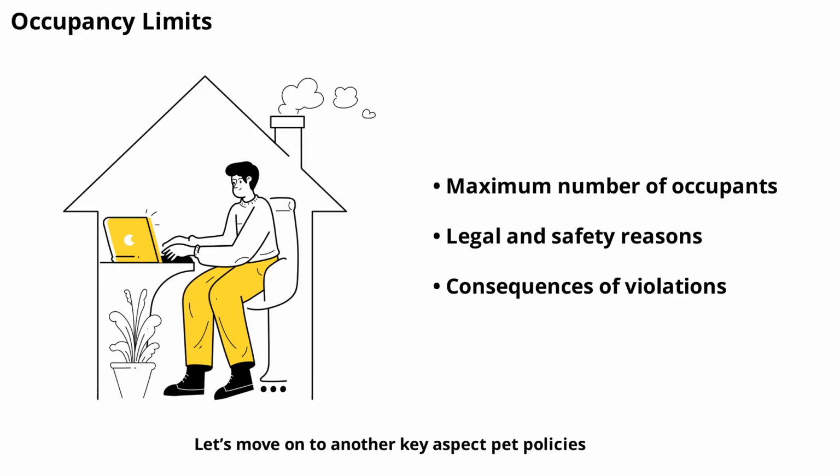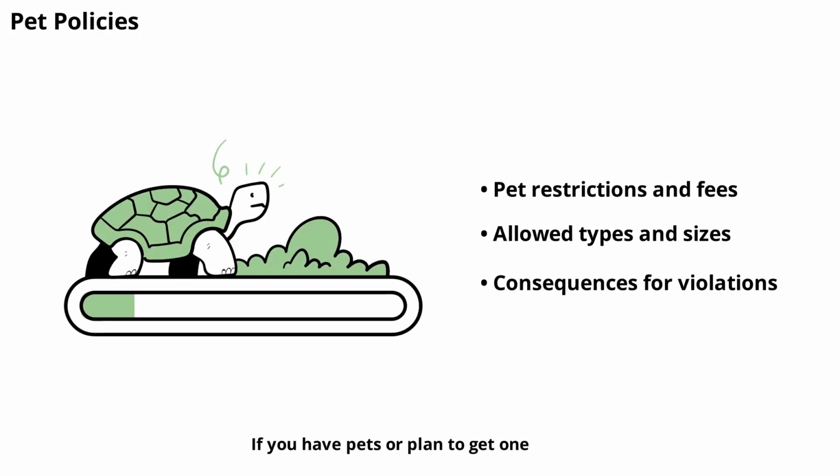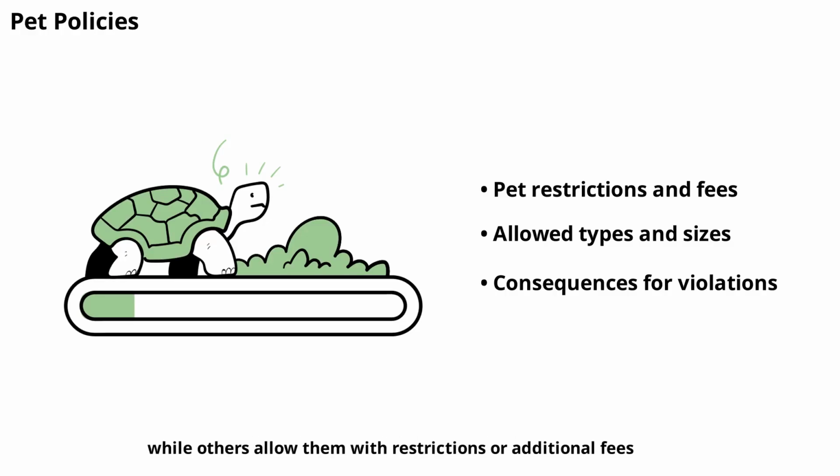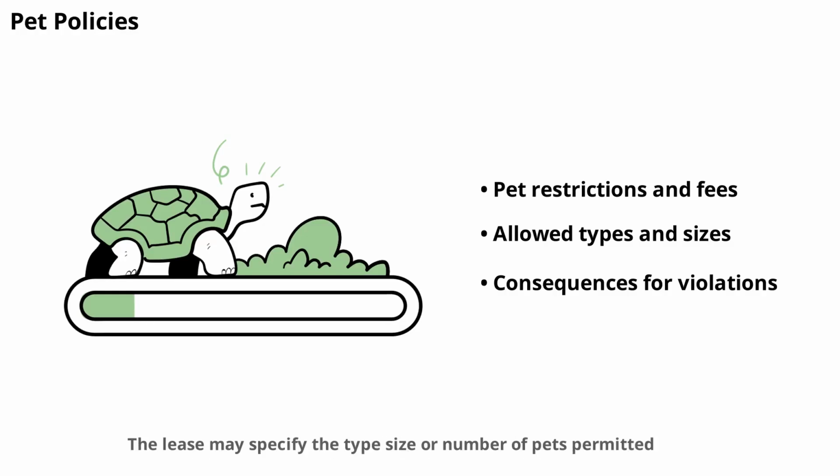Let's move on to another key aspect: pet policies. If you have pets or plan to get one, it's essential to review the lease's pet policy. Some leases prohibit pets entirely, while others allow them with restrictions or additional fees. The lease may specify the type, size, or number of pets permitted. Violating pet policies can lead to fines or even eviction, so always clarify the rules before bringing a pet home.